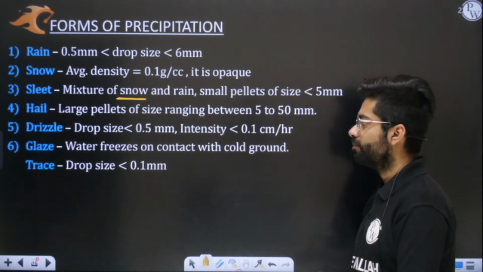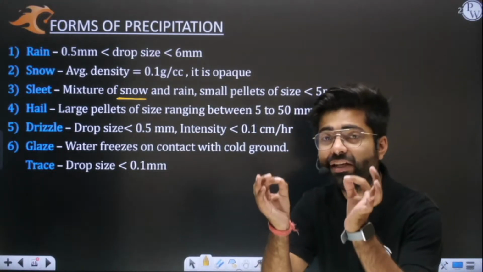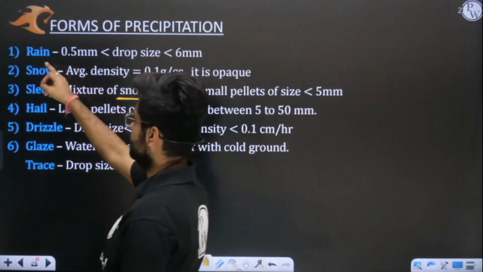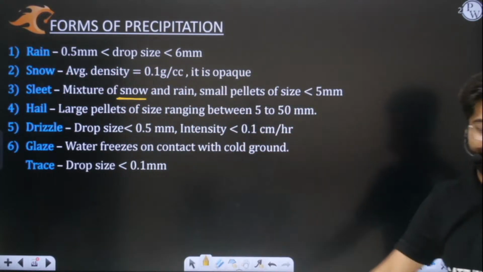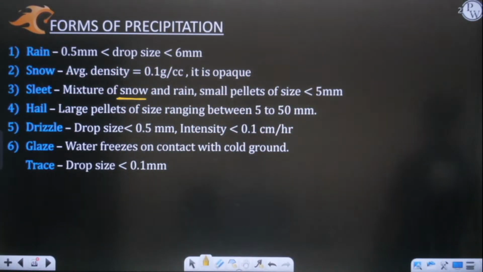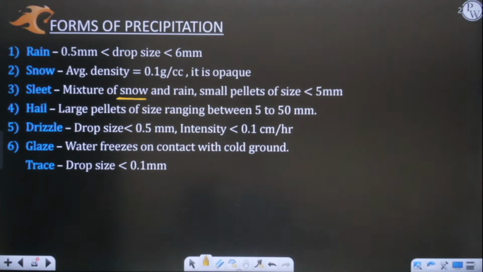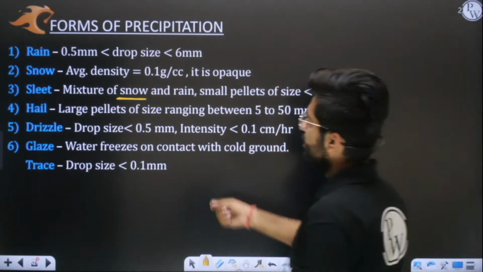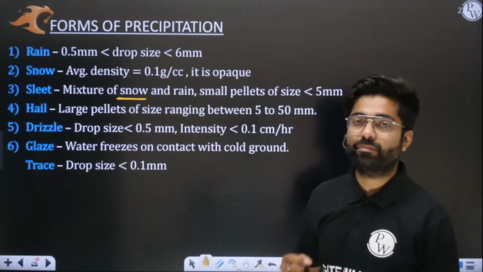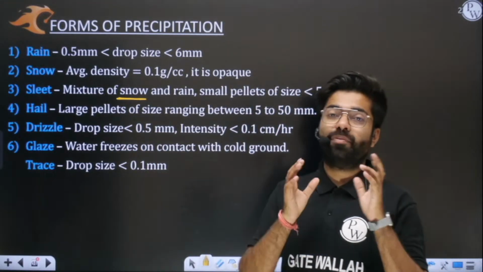Then we have drizzle. Drizzle means very minute droplets. Rain size is 0.5 to 6 mm, that you can appreciate here, but drizzle is even smaller than 0.5. So 0.5 mm is even smaller, very tiny droplets of water.